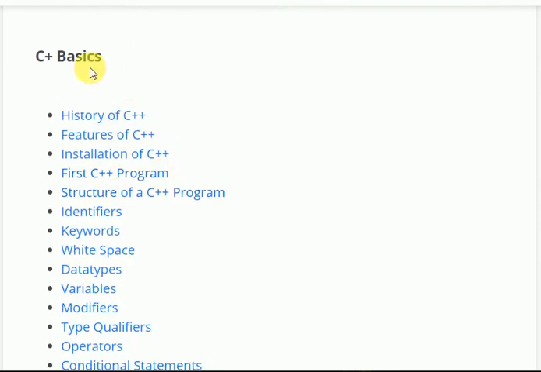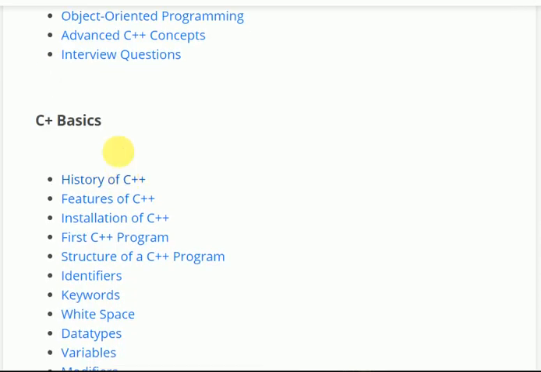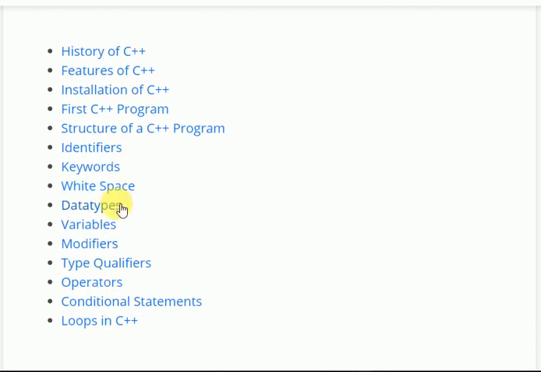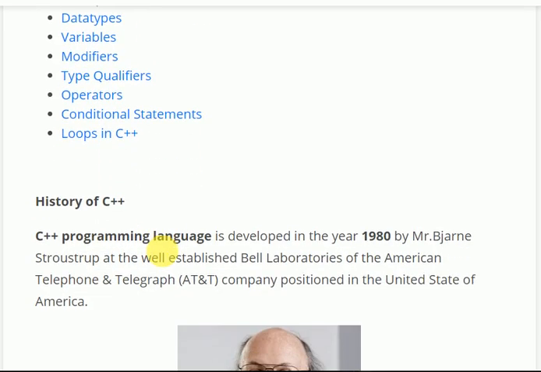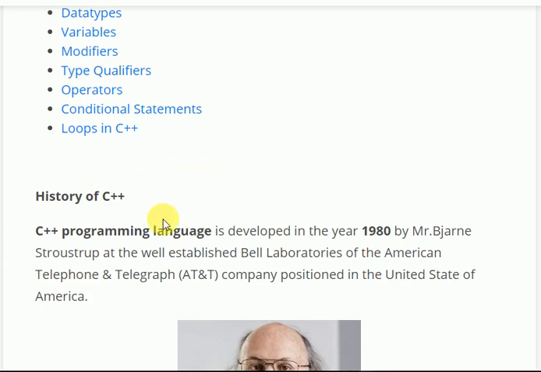and then we come to the C++ basics. C++ history, features, installation, first C++ program, structure of a C++ program, identifiers, keywords, whitespace, data types, variables, modifiers, type qualifiers, operators, conditional statements, and loops in C++. So let's start without further ado.